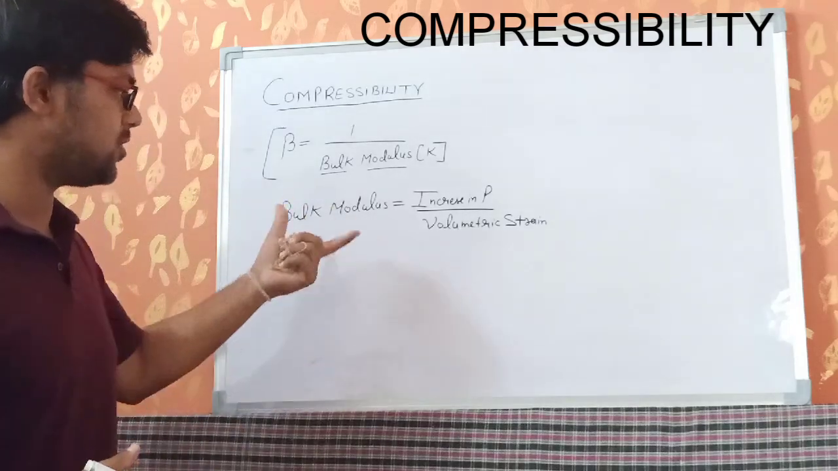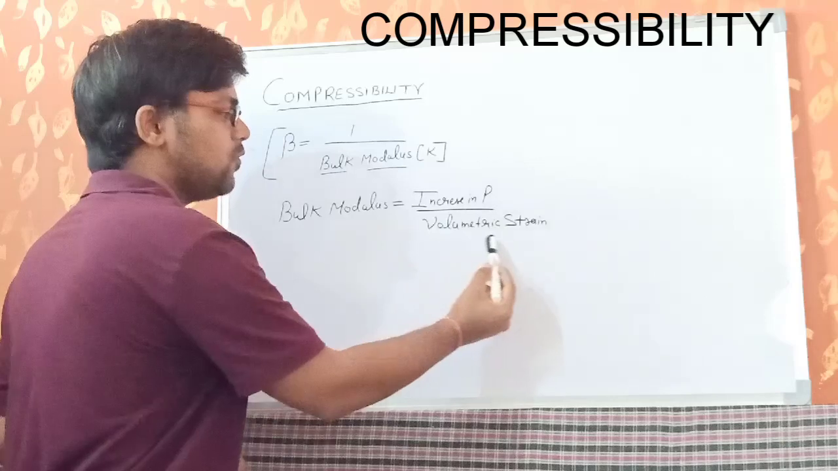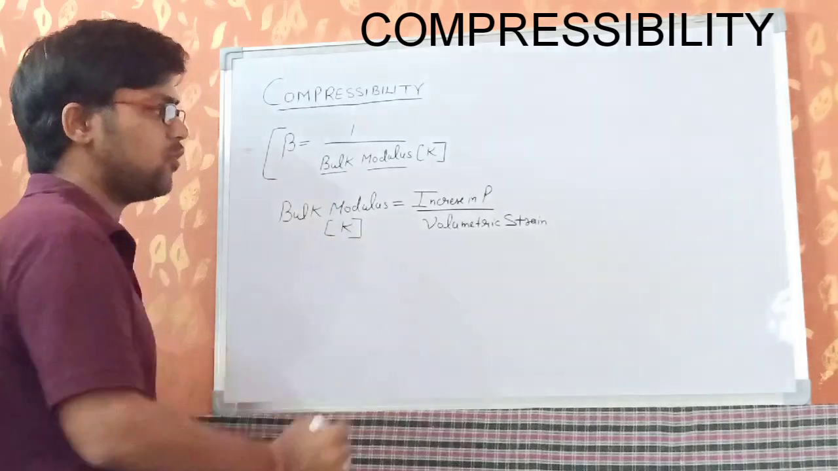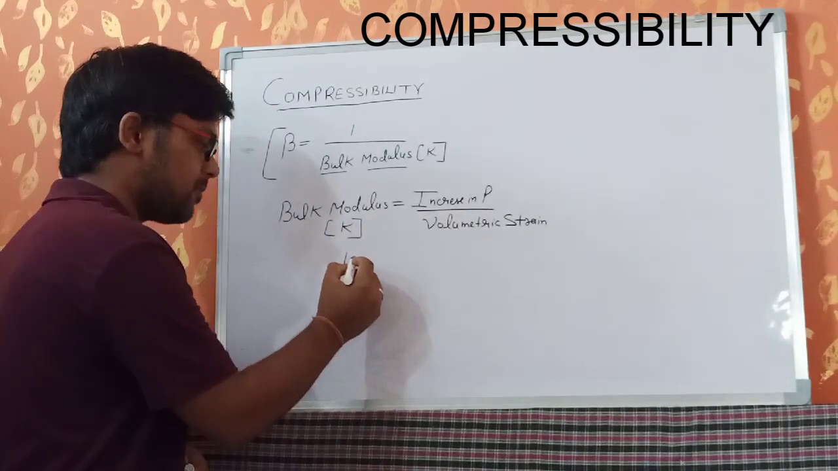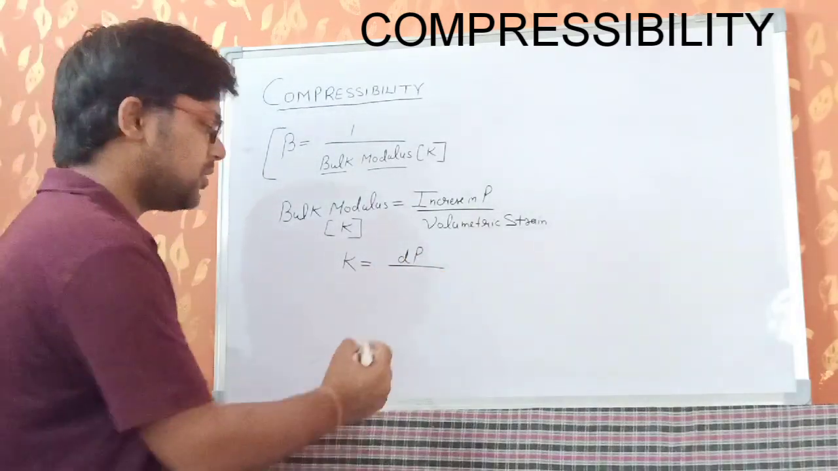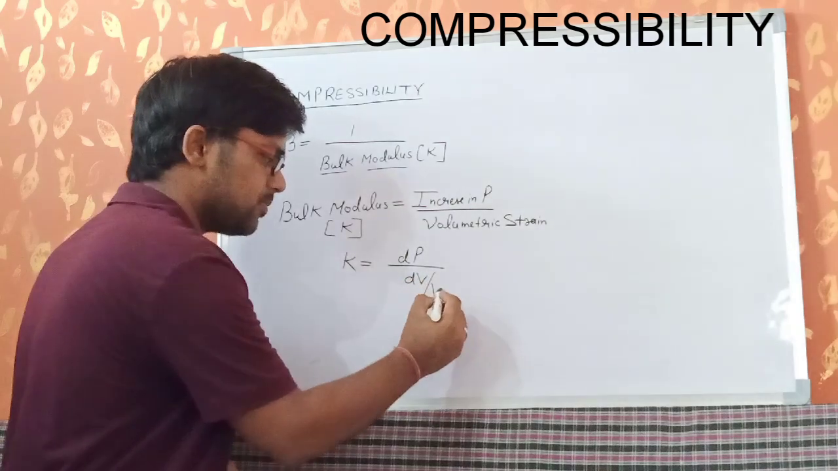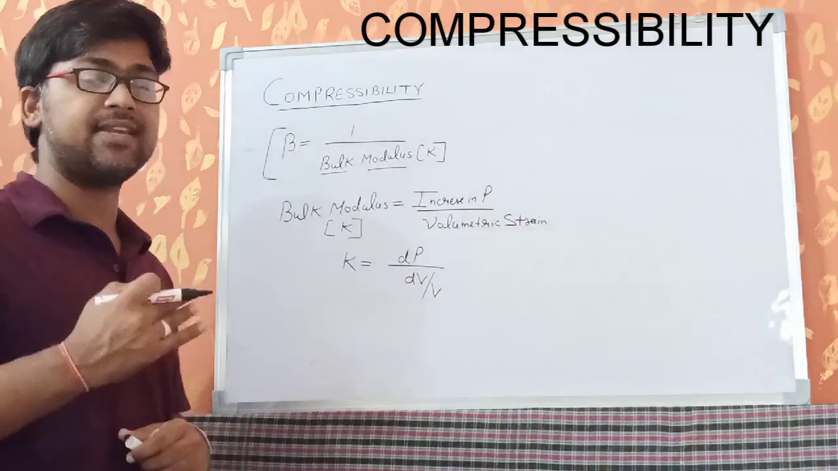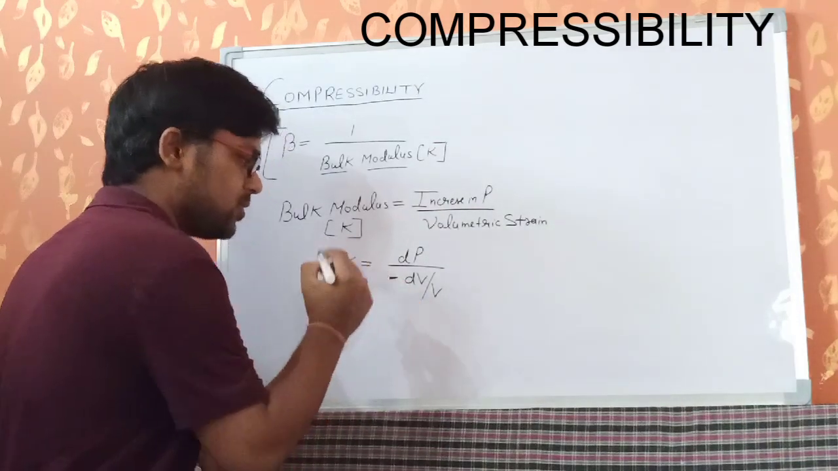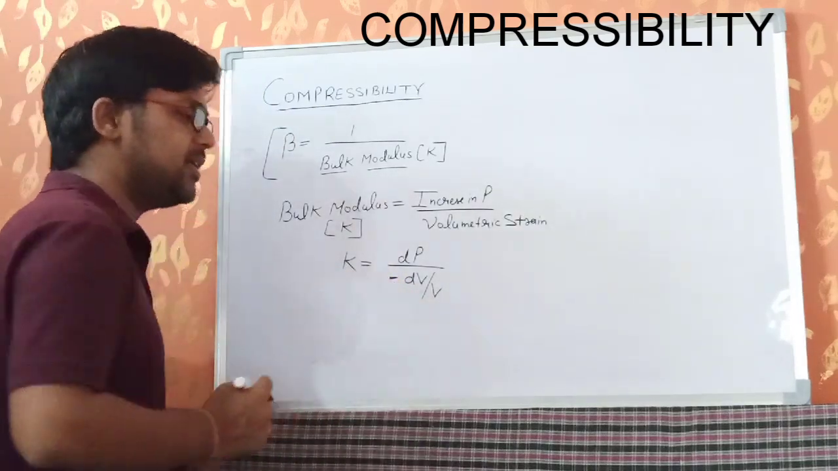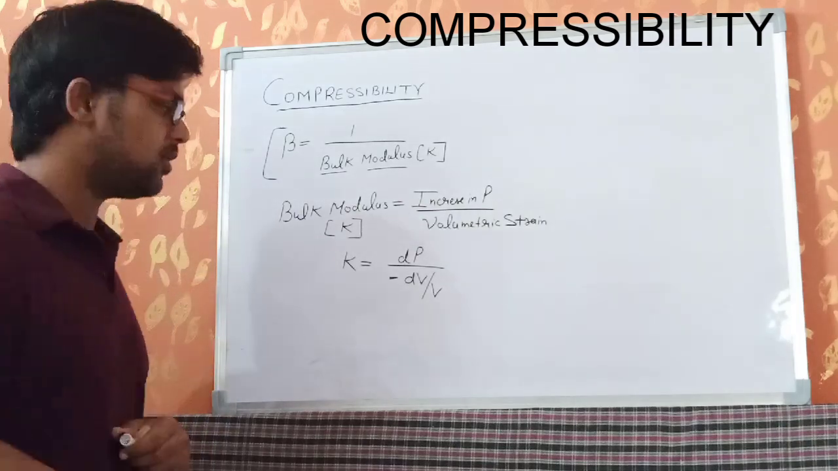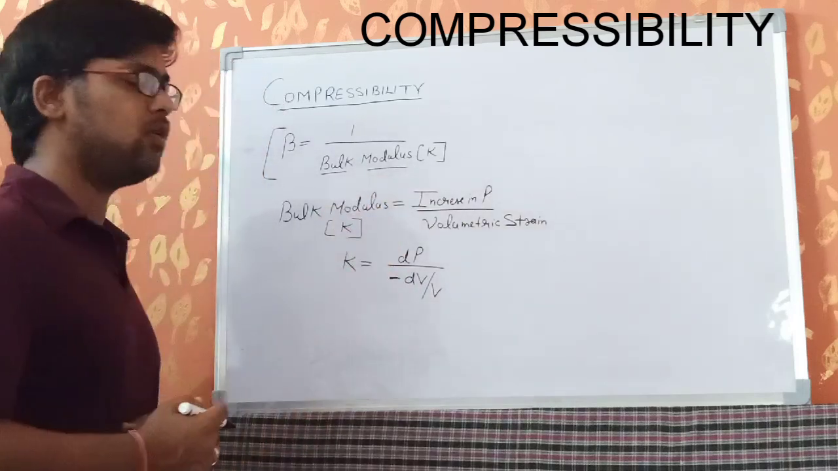Bulk modulus is defined as the ratio of increase in pressure upon volumetric strain. The formula of bulk modulus is K equals dP, that is change in pressure, upon volumetric strain, that is change in volume upon original volume. Clear? Now, when we increase the pressure, the volume will decrease, so we use a negative sign. This negative sign indicates that whenever we increase the pressure, the volume of the fluid decreases. So this negative sign is very important in the formula of bulk modulus.